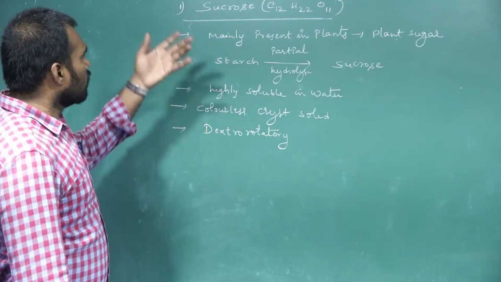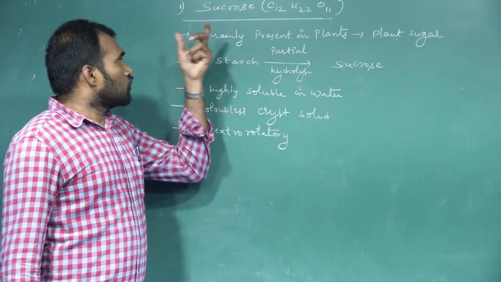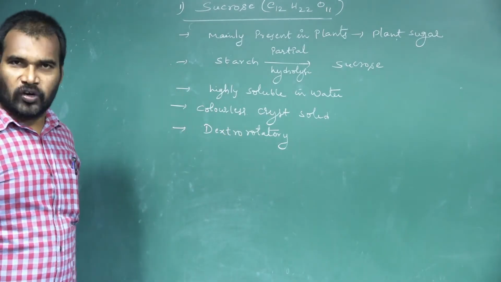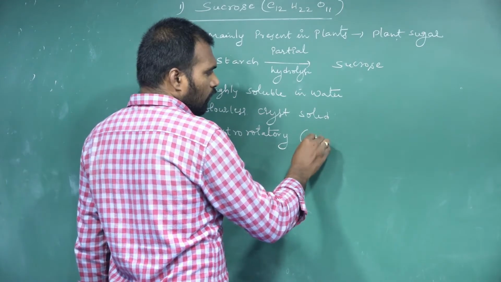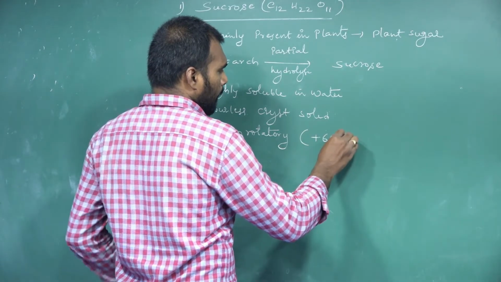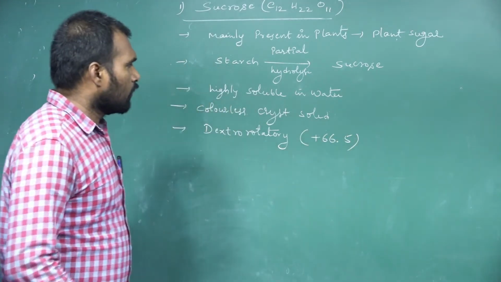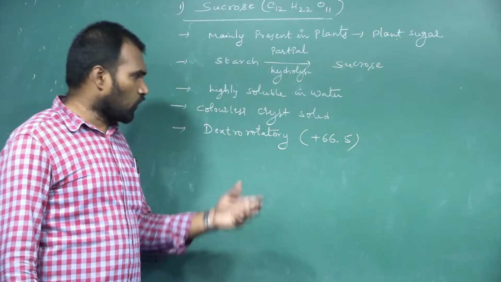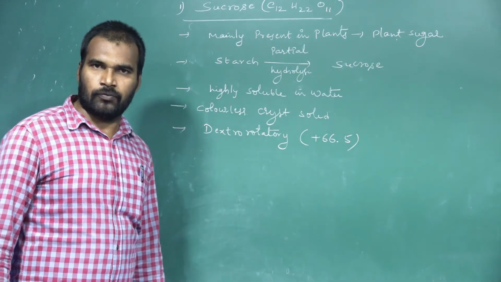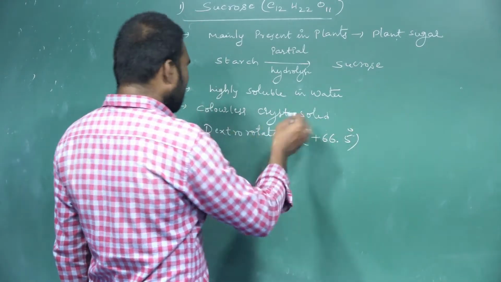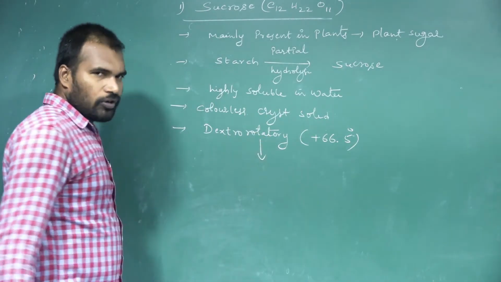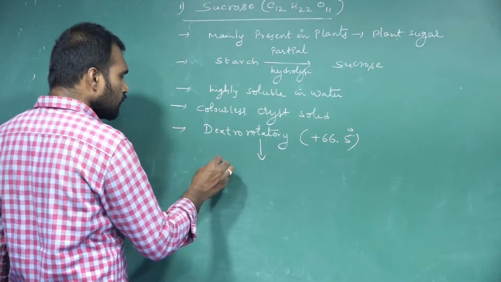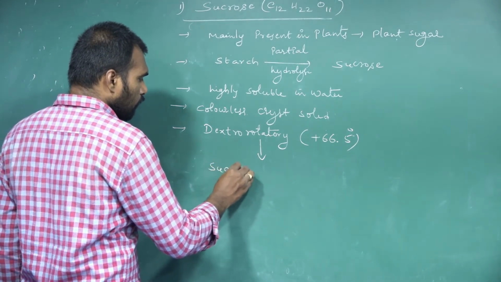Okay, the pure crystalline sucrose is what? Dextrorotatory, having plus 66.5 degrees of rotation. So it's dextrorotatory. But after the dissolution in the water, the sucrose solution,